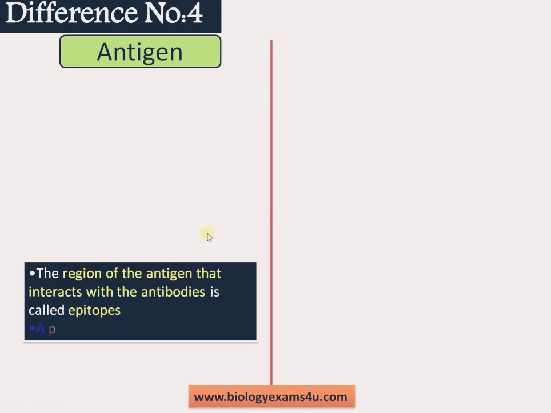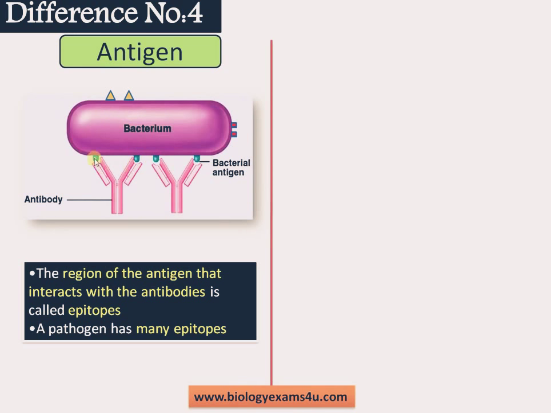Difference number 4. The region of the antigen that interacts with the antibodies is called an epitope. A pathogen has many epitopes. Suppose this is a bacterium, and this bacterium has many epitopes or antigenic determinants that can interact specifically with different antibodies. This is epitope number 1, and there is an antibody that is specifically directed against this epitope. And this is epitope 2, a different antibody that can fit this epitope will be synthesized by the system. And this is epitope number 3, where yet another different antibody will be produced specifically against this epitope. A single pathogen may have a number of epitopes.